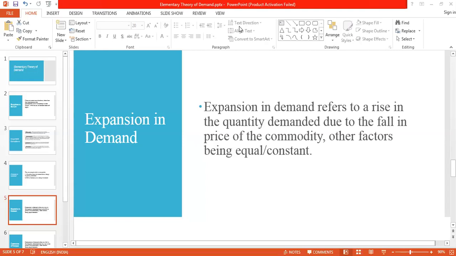What are the other factors? Income, tastes and preferences, price of related goods, and population. Please remember those four points forever. Okay, very good. I just lost the screen.